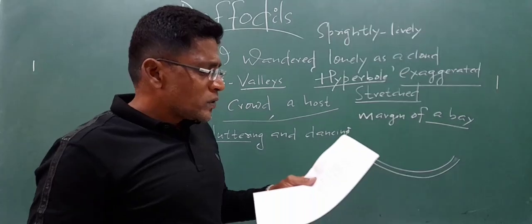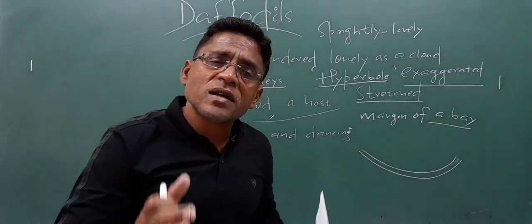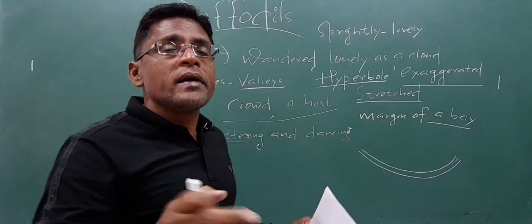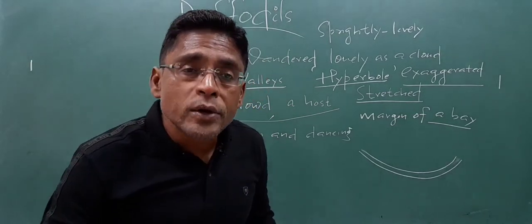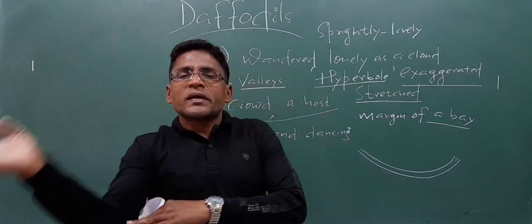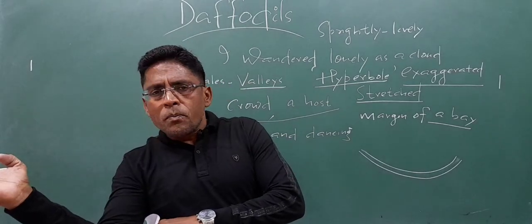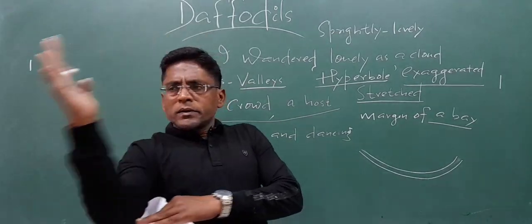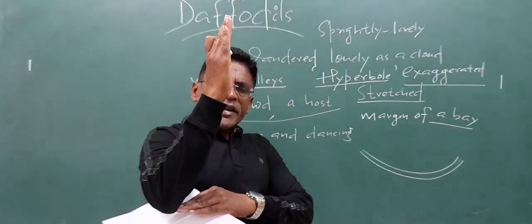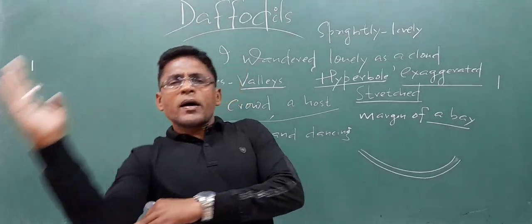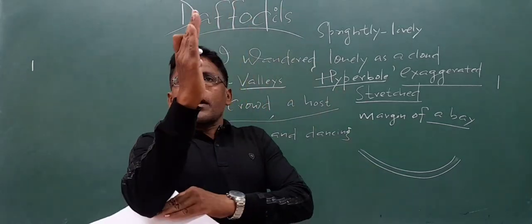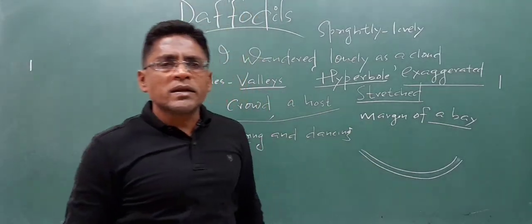तो जब पोएट उनको देखे, वो क्या कर रहे थे? In the first stanza, we had discussed two words. What were they? Fluttering and dancing. Fluttering, I had clearly told you, to and fro motion. So in this two, when daffodils are making to and fro motion, at some point they are straight. Now come to this. Now they are in this position, and when they are coming to this level, they are exactly straight. मानो कि अपना सर उठा उठा के नाच रहे हैं daffodils. एक है, फिर आया इस तरफ, फिर tossing मतलब raising.